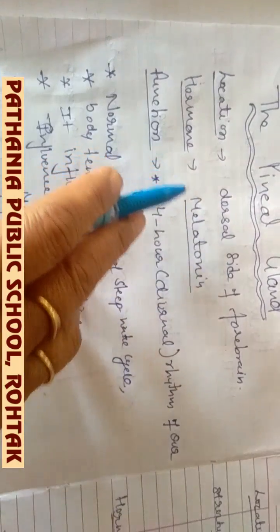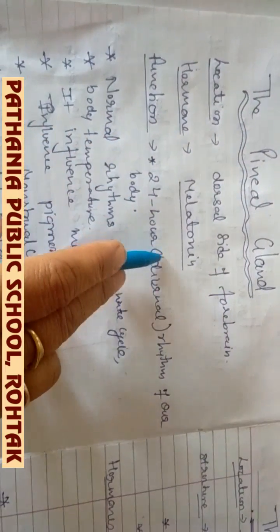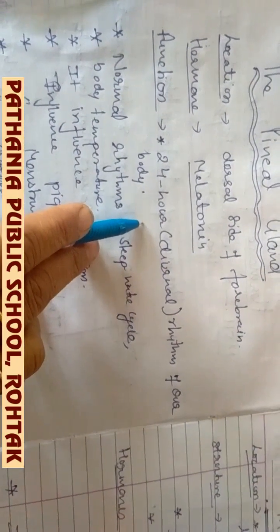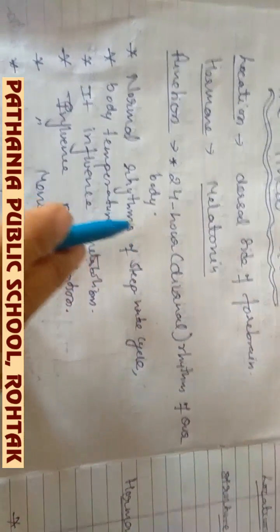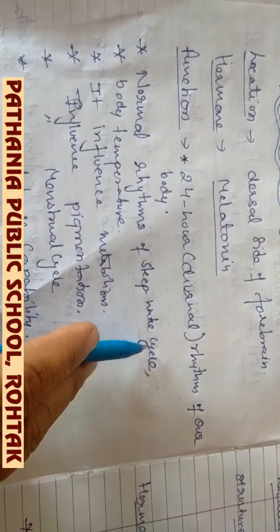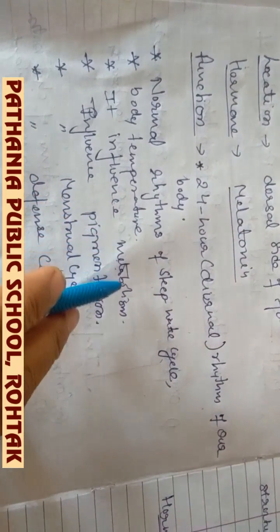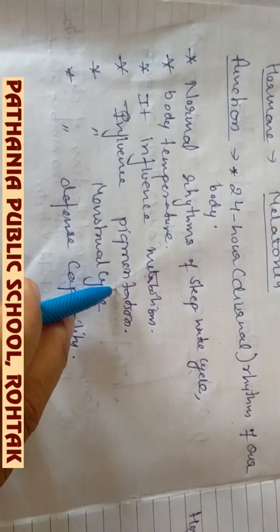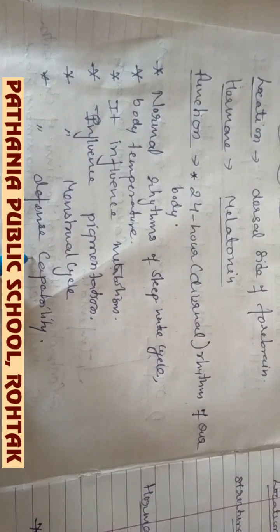Its hormone is melatonin, and the function of the melatonin hormone is that it controls the 24-hour diurnal rhythm of our body. It means the normal rhythm of the sleep and awake cycle. It also controls body temperature. It influences various metabolism, pigmentation, menstrual cycle and defense capability of our body. This is all mentioned here.